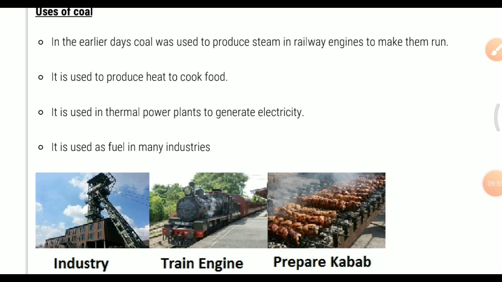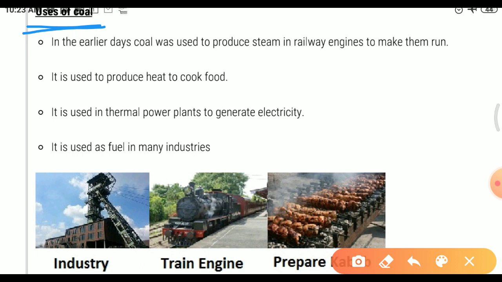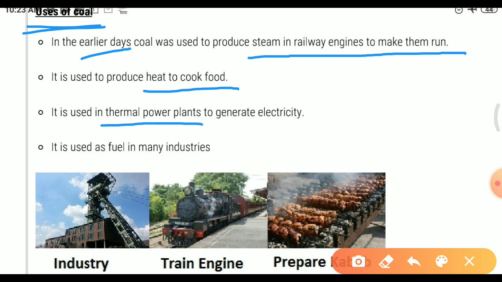Now, our next topic is uses of coal. In the earlier days, coal was used to produce steam in railway engines to make them run. It is used to produce heat to cook food. It is used in thermal power plants to generate electricity. It is used as fuel in many industries. So these are the pictures where the coal is used in the industries, in the train engine in earlier days, and also for cooking food.